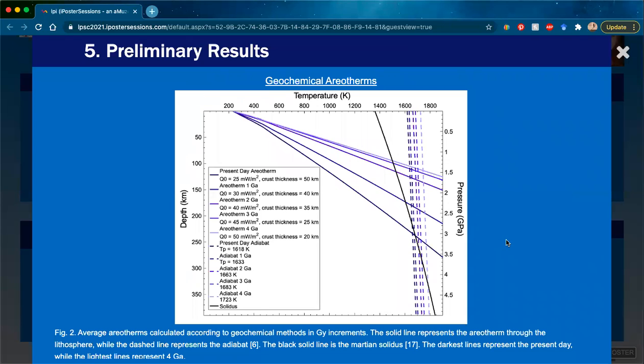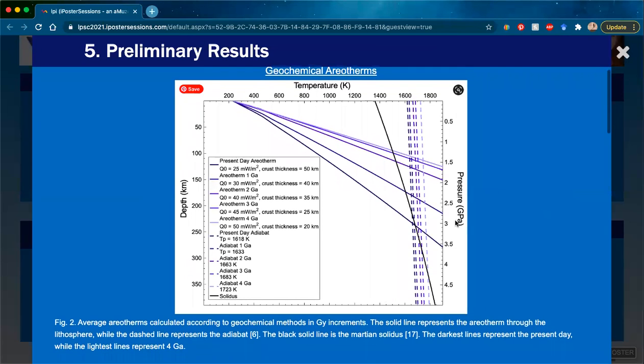So our preliminary results, figure 2 shows the geochemically calculated aerotherms. The darkest line represents the present day and the lightest line represents 4 billion years ago. The solid lines are the aerotherms and the dashed lines are the adiabats. And the black solid line represents the Martian solidus.